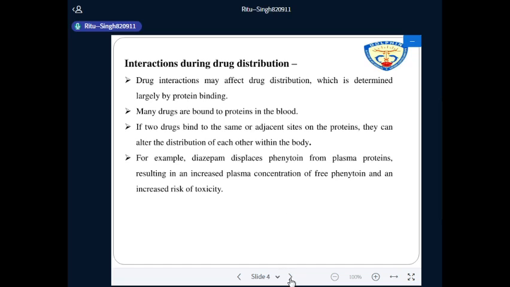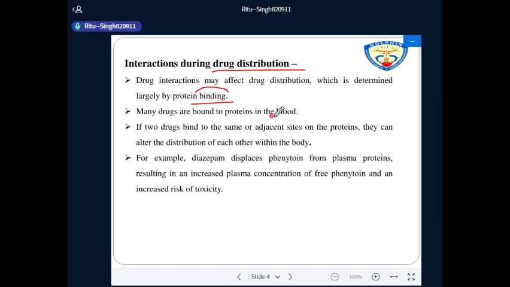The second is interaction during drug distribution. In distribution, drugs enter from blood to different tissues and organs, and drug interaction may affect drug distribution, which is determined largely by protein binding, because most of the drugs in blood are bound to proteins.